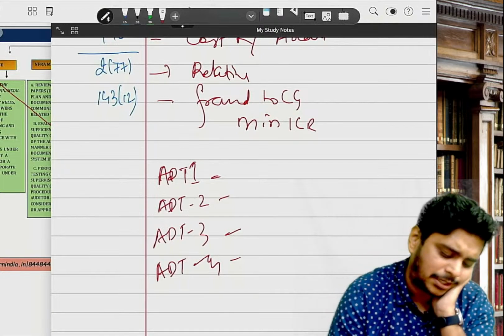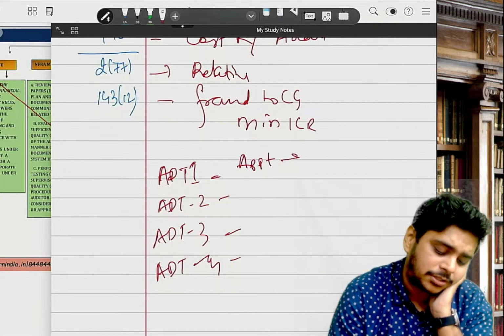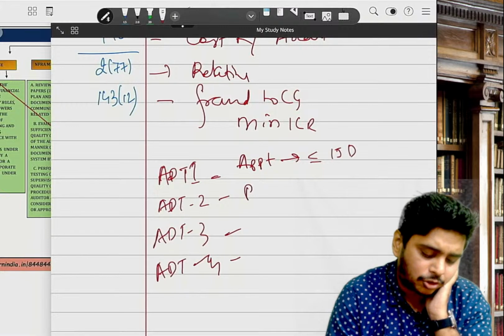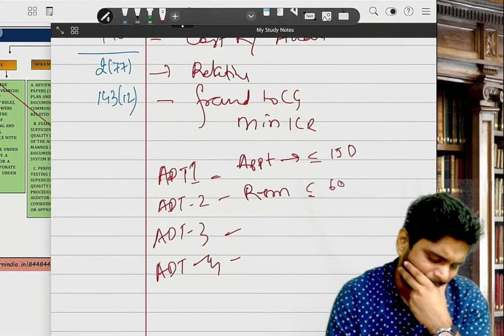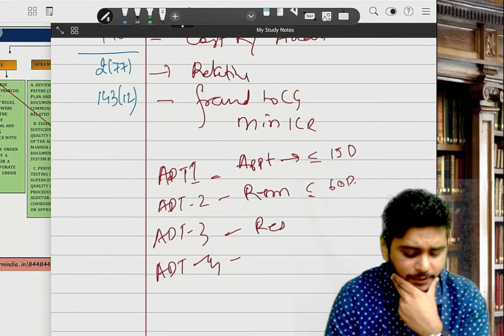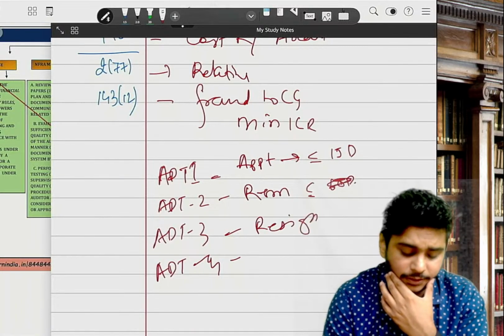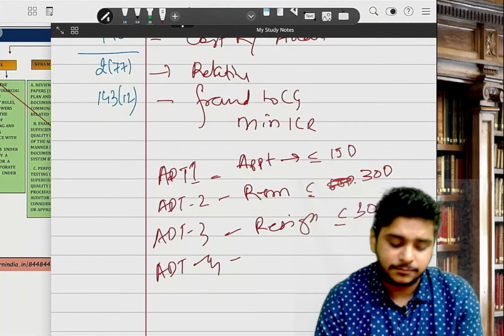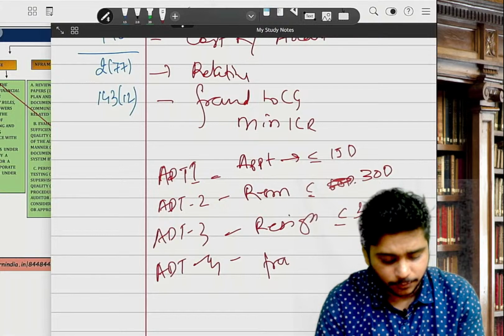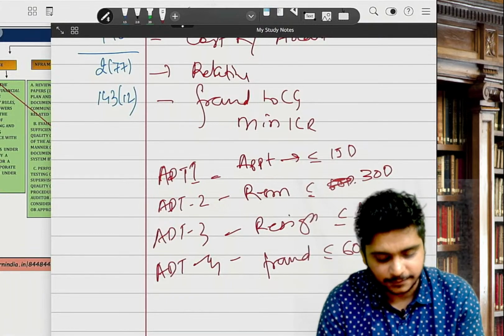ADT-1 talks about basically appointment. Company will intimate to ROC within 15 days. ADT-2 talks about removal within 60 days to CG, right? ADT-3 talks about resignation. They will go within 30 days only. Correct. Resignation within 30 days. ADT-4: fraud reporting to CG within 60 days.